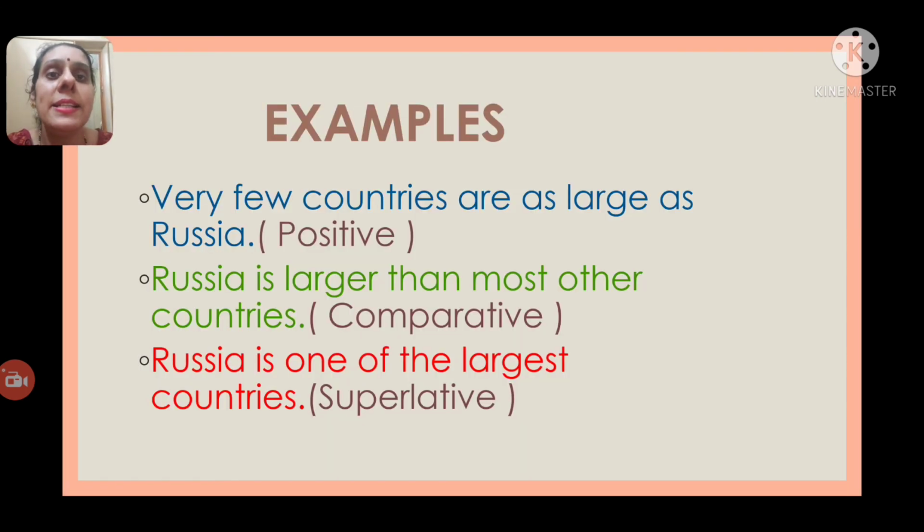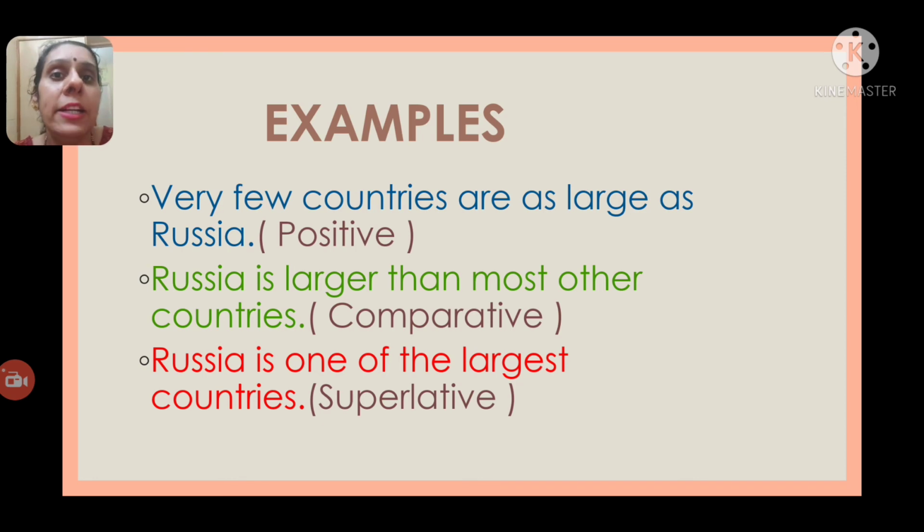Okay, now let us see the example. Very few countries are as large as Russia. Here the positive degree sentence began with what? Very few. It began with the first subject. Countries is the first subject. Are is the verb, as large as is the positive degree form of the adjective, and Russia is the second subject.